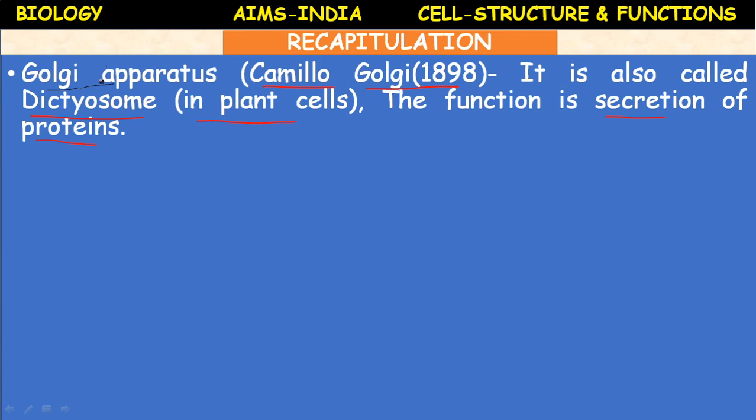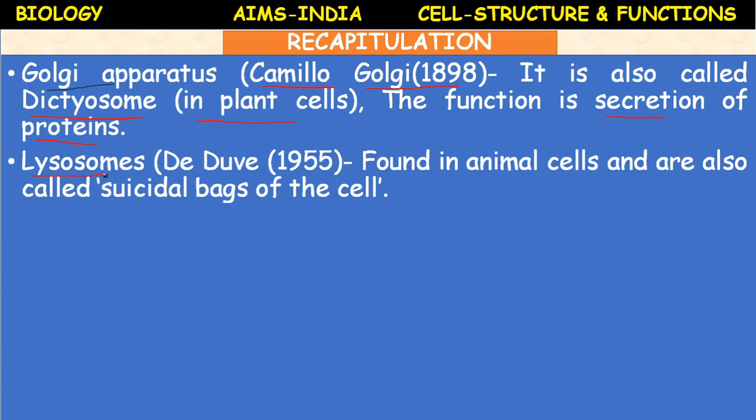So most of the organelles or most of the organs of the body which are secretory in function include Golgi apparatus. The number of Golgi apparatus or Golgi complex present is higher in those organs which are secreting some important biological fluids like enzymes, hormones.